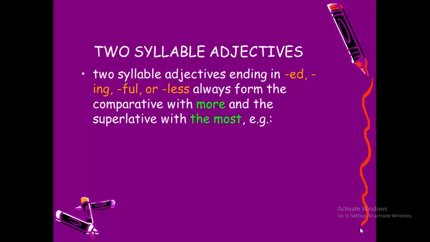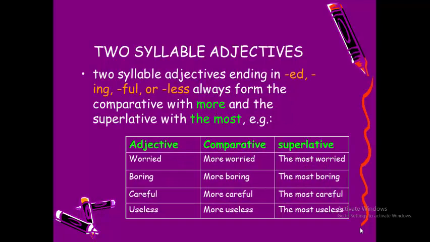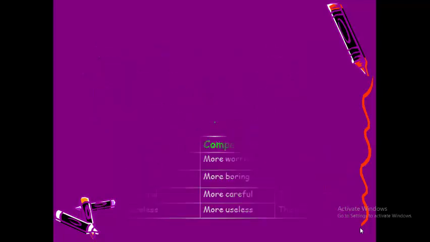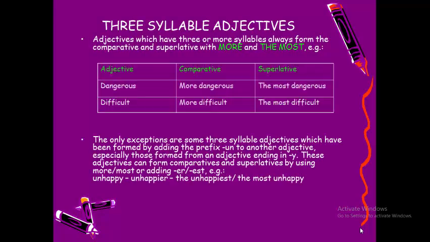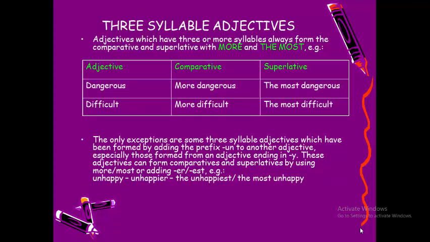Okay. Other two-syllable adjectives, we use different forms, like worried, more worried, the most worried, because it's a longer two-syllable adjective. We use more and the most. Boring, more boring, the most boring. Careful, more careful, the most careful. Useless, more useless, the most useless. Okay, three-syllable adjectives, we use more and most, like dangerous, more dangerous than, the most dangerous. Difficult, more difficult, the most difficult.